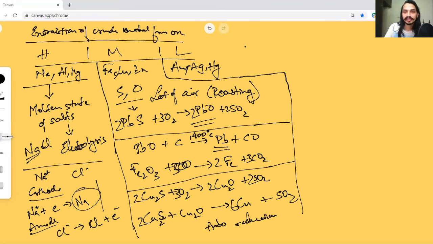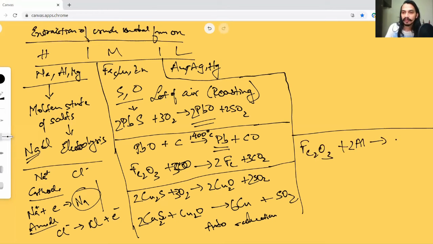Let me take something like iron oxide, Fe2O3. Say that I add magnesium metal to it. Now what will happen if I add magnesium metal is, so not magnesium, aluminum. Let's take aluminum because this process has a name.